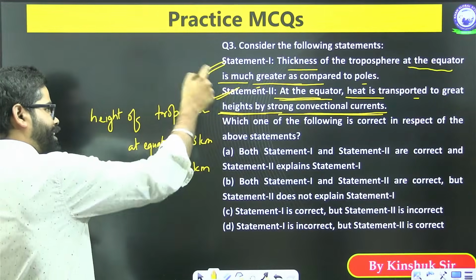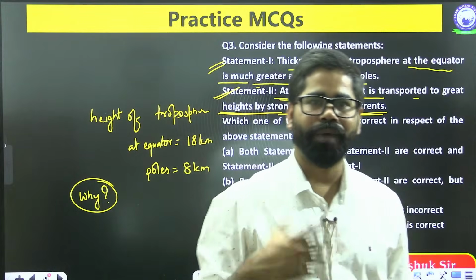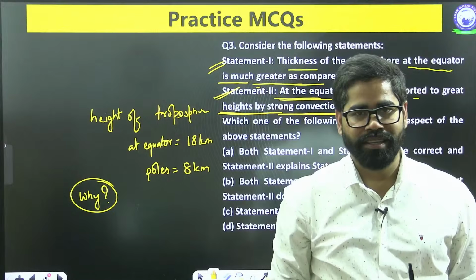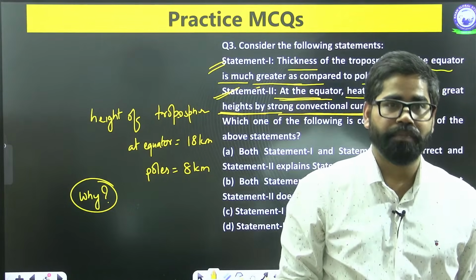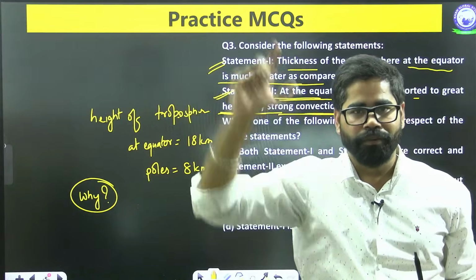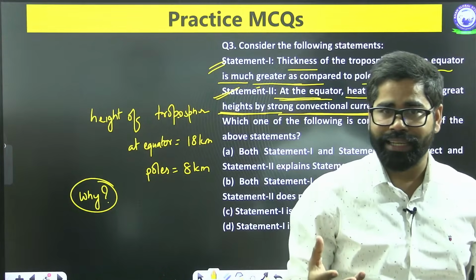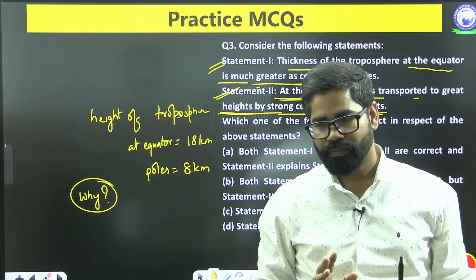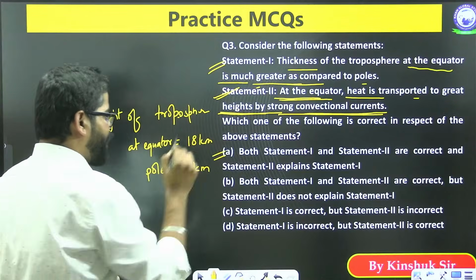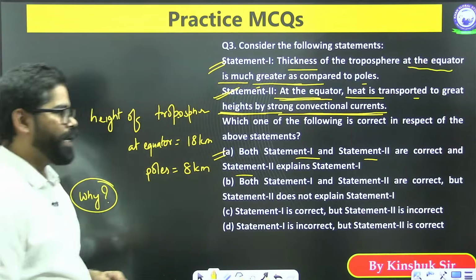It is also explaining why there is more thickness: because there are strong convectional currents pushing the air upwards, due to which at the equator we have a higher thickness of the troposphere. So the answer here is option number A. Both statements 1 and 2 are correct, and 2 explains statement 1.